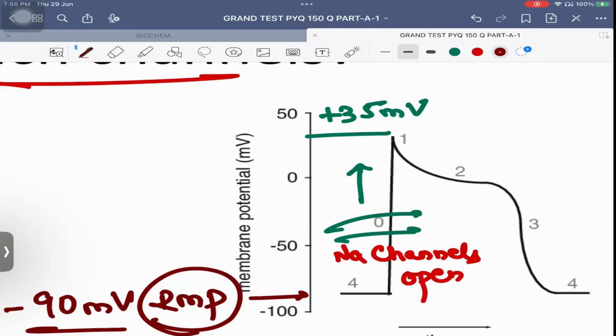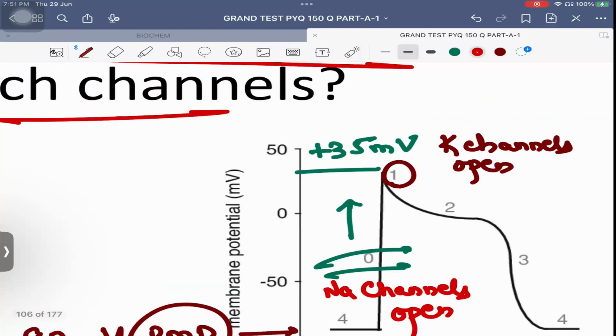This was phase 0. After this, what is going to happen now in phase 1? The potassium channels are going to open. And as the potassium channels open, the potassium is going outside the cell or inside the cell? The potassium will be going outside the cell. Potassium is positive or negative ion? Positive. So if positive ion is going outside the cell, it will again start becoming negative. So in phase 1 the cell starts becoming negative.